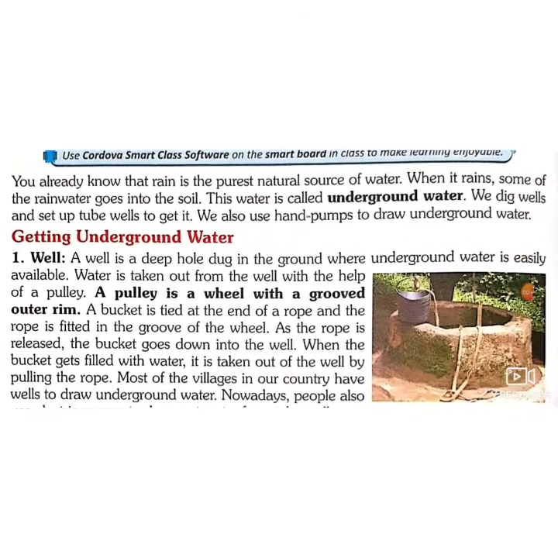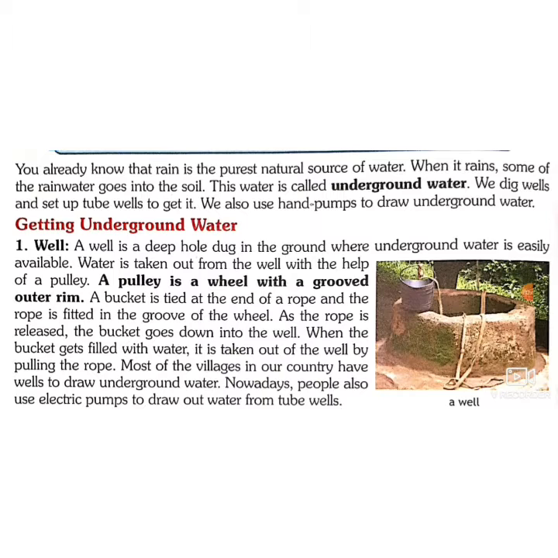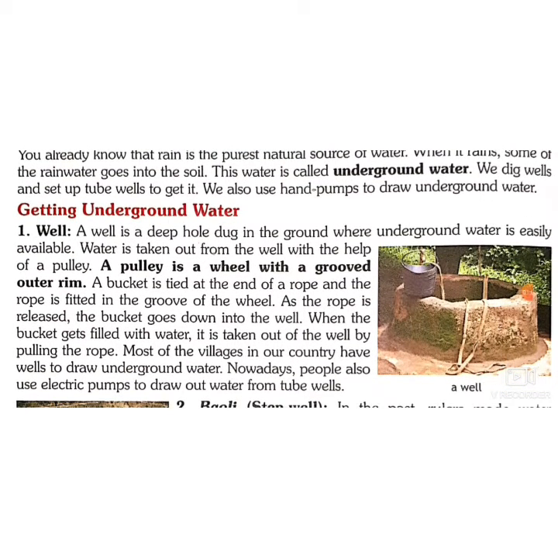So we know that rain is the purest natural source of water. It is the main source of water, and when it rains, some of the rainwater goes into the soil and then it becomes underground water. Our soil absorbs some amount of water, which is called underground water. To get this underground water, we dig wells and set up tube wells, and in some places we use hand pumps also to draw underground water.